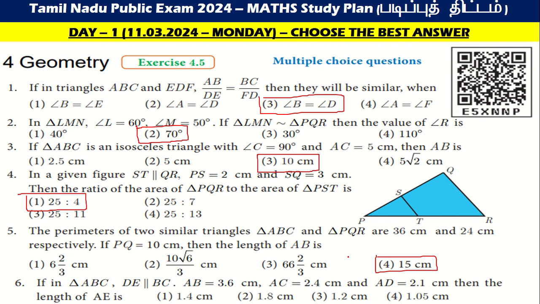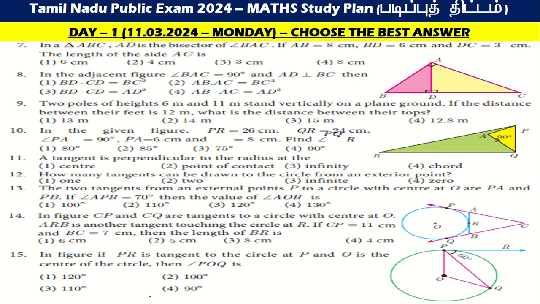Then if in triangle ABC, the first one is 1.4 centimeter. The next one, the seventh one, they are asking the length of side AC. So the seventh one is 4 centimeter. Then the adjacent figure, the 8th one, BD into CD is equal to AD square. Two poles of height 6 meter and 11 meter stand vertically, and the answer is 13 m.